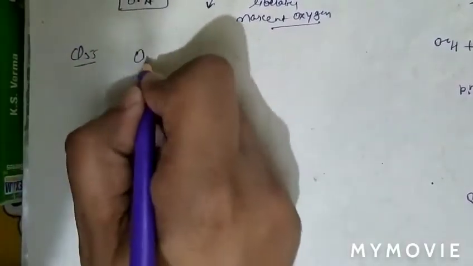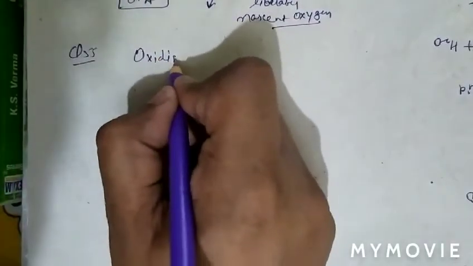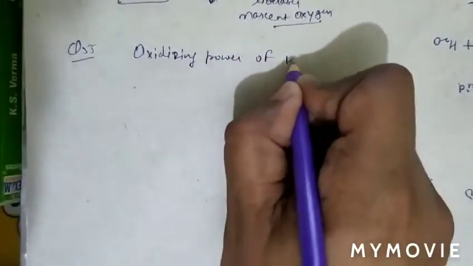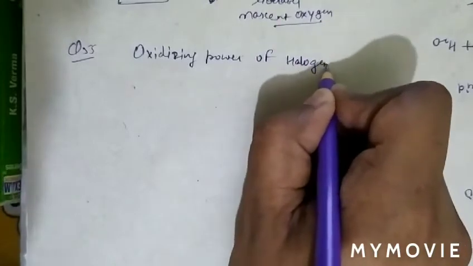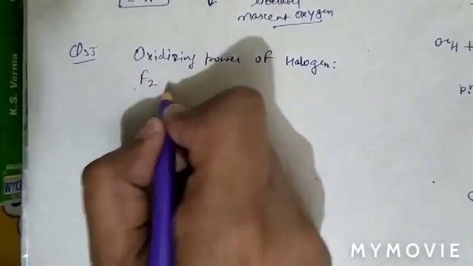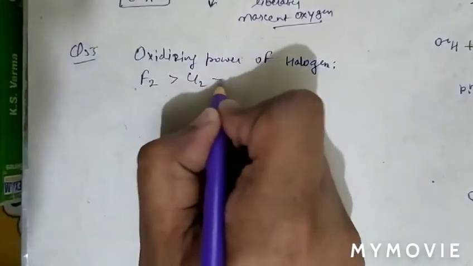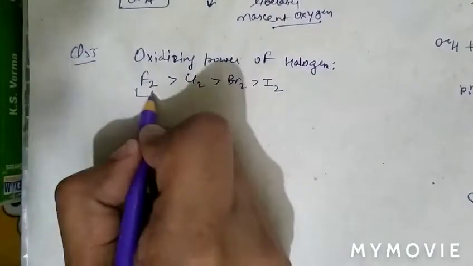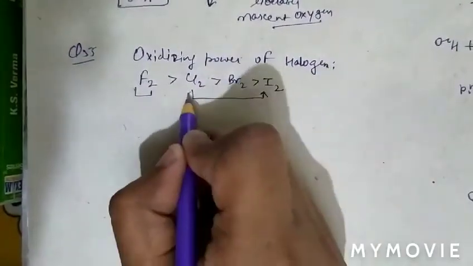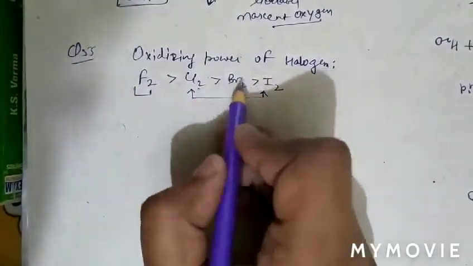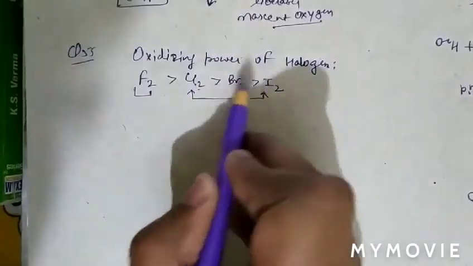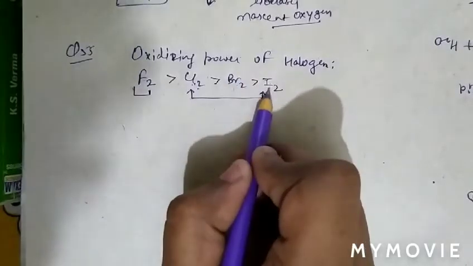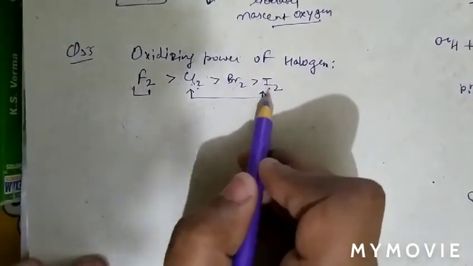As we know, the oxidizing power of halogens is highest for F2, then Cl2, then Br2, and then I2. So fluorine can displace all three halogens, chlorine can displace bromine and iodine, bromine can displace only iodine, and iodine cannot displace any halogen.